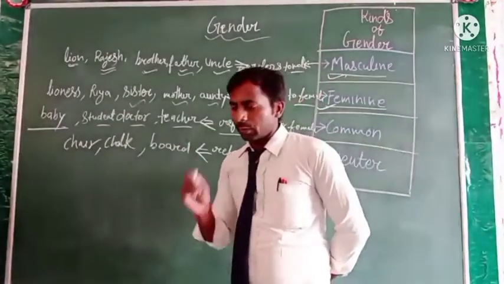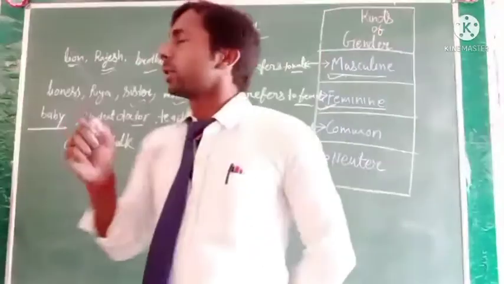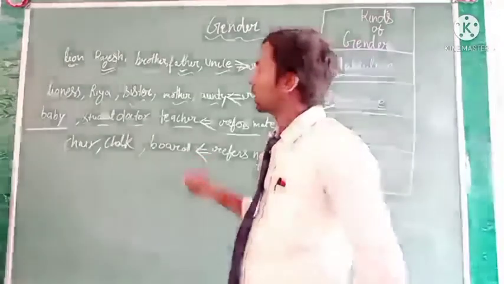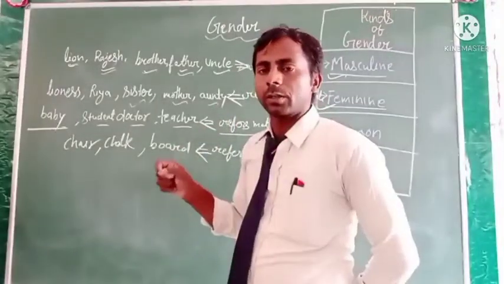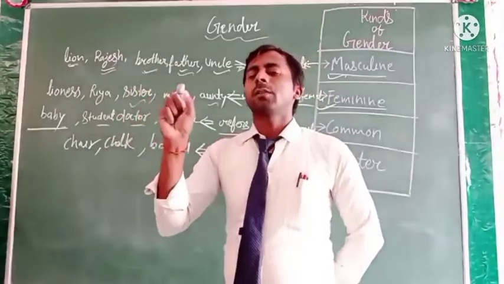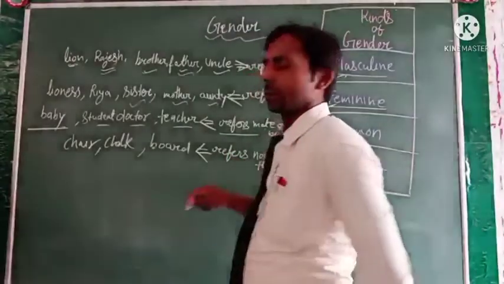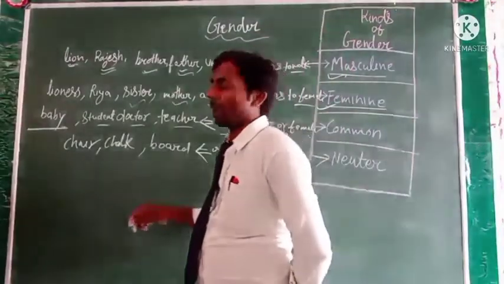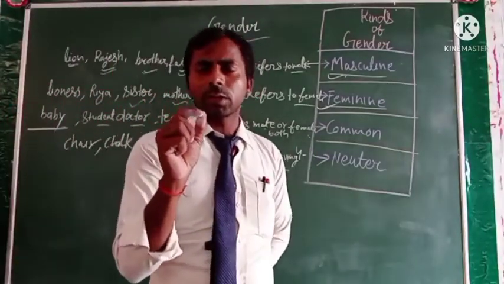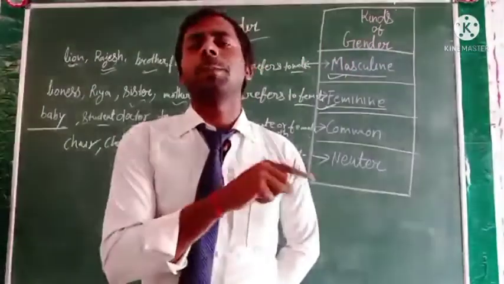Okay, but one exception is that small creatures, small insects, that we cannot define as male or female, are also used in the neuter gender. Such an insect or creature is so small that we cannot identify whether it is male or female.